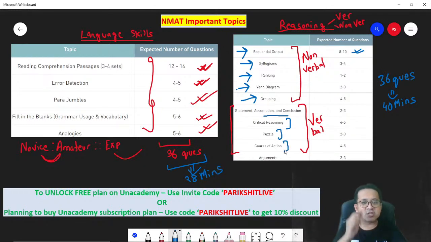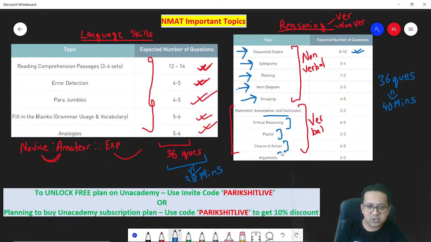Courses of action. They will tell you that you are probably the local administrator of your city. There is a lot of water logging in your area. A citizen group has made a request to you to clean up the area. What will you do? They will give you 3 options and ask you which is the best course of action.